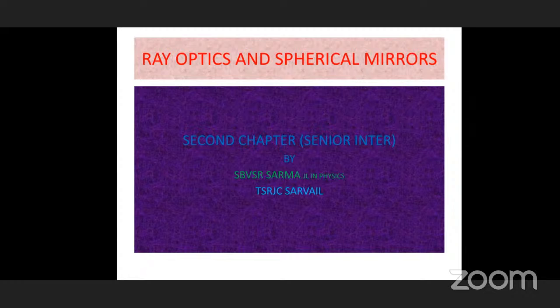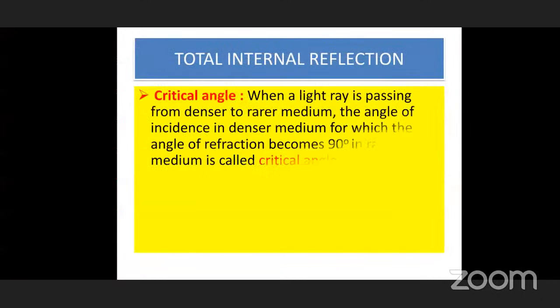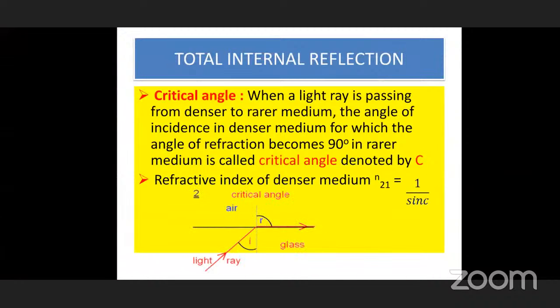We have discussed those laws, and mirror equations also we have finished. Now, in the last class, what we discussed is critical angle. We are discussing total internal reflection. What is critical angle? We have already finished.